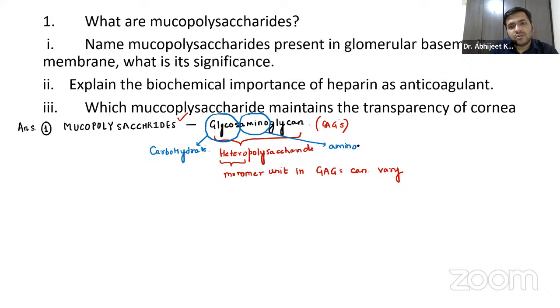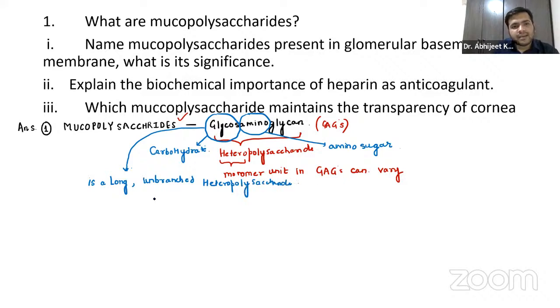If I want to write in short, glycosaminoglycans are a long, unbranched heteropolysaccharide, and it has a repeating disaccharide unit.